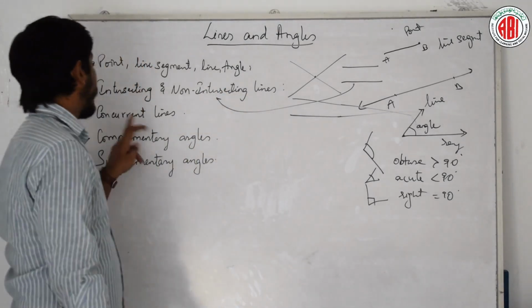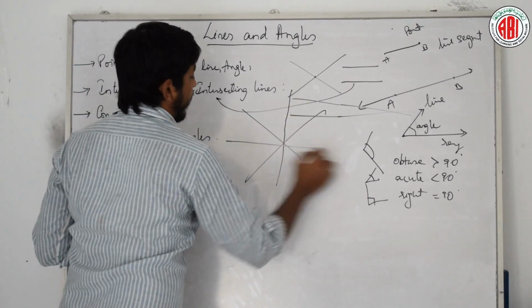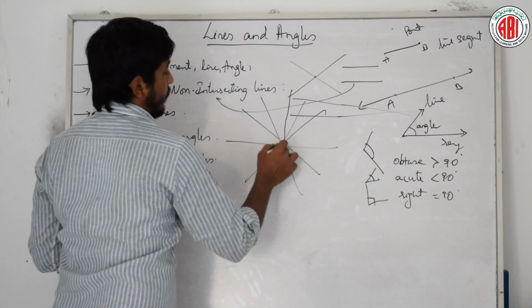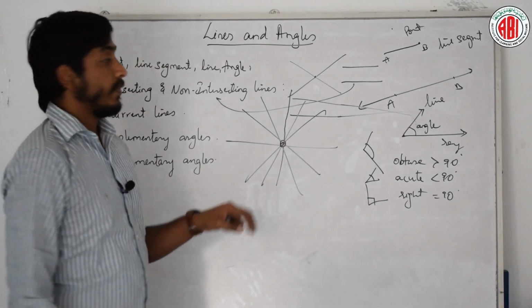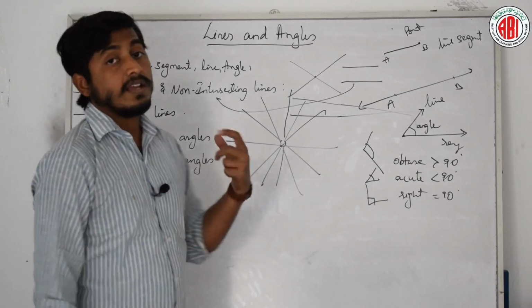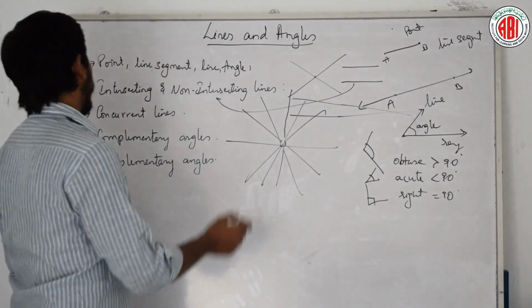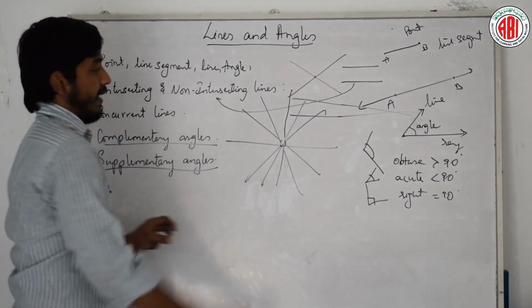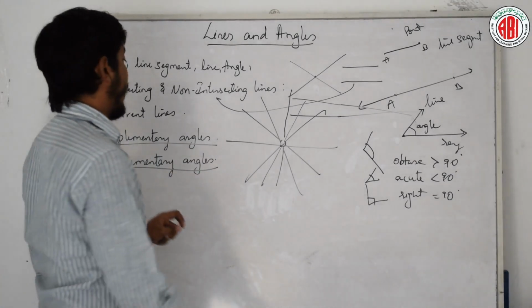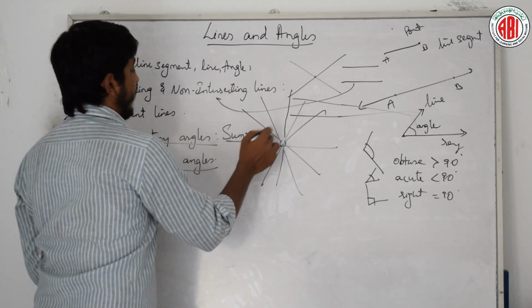Clear? Then concurrent lines are many lines intersecting at one point. This point is called the point of concurrency and these lines are called concurrent lines. Clear? Next, complementary angle and supplementary angle. What are these? Complementary angles are two angles whose sum is 90.